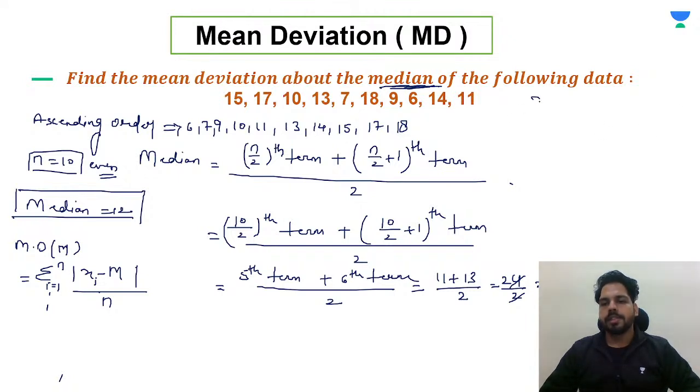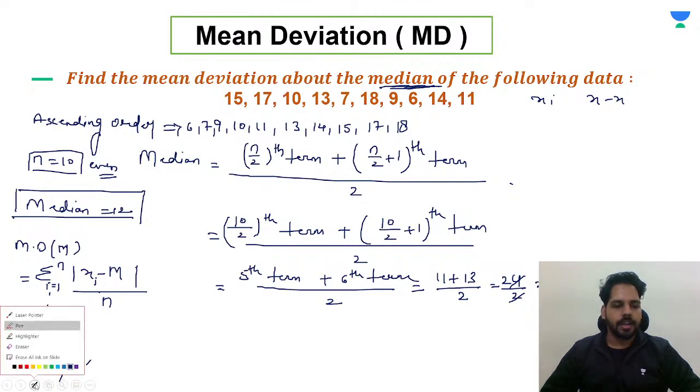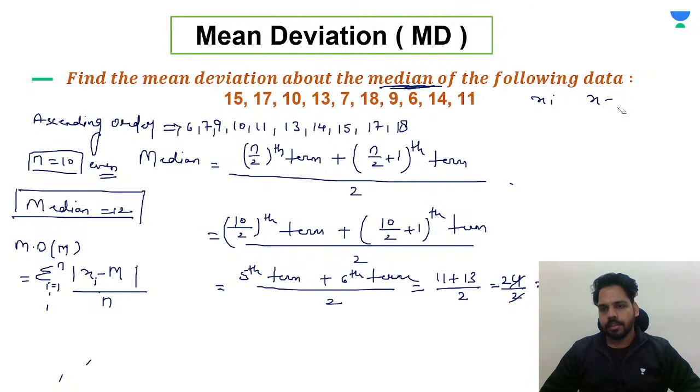Let's do it. One side you can write x and one side you can write x minus m. Again and again I just forgot to write median. Okay, this is your x minus m. Okay, and the modulus of it. So basically we are having 10 observations.